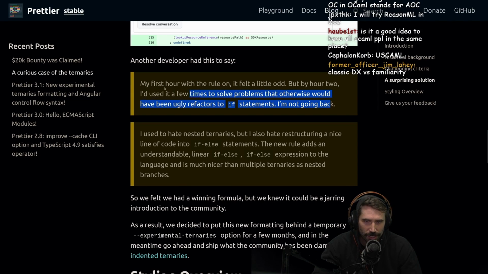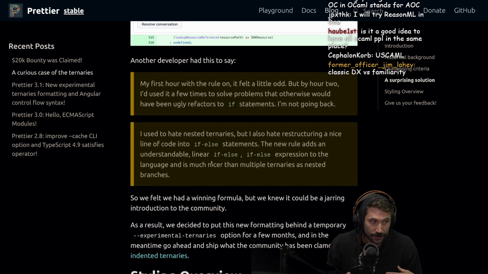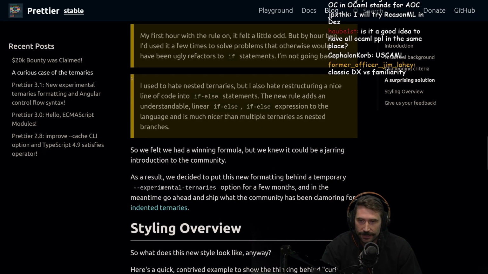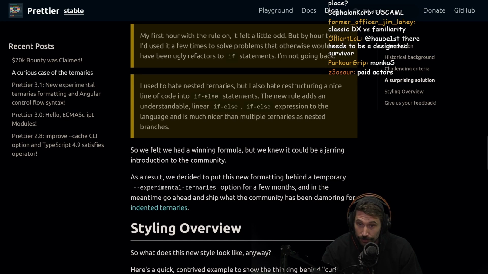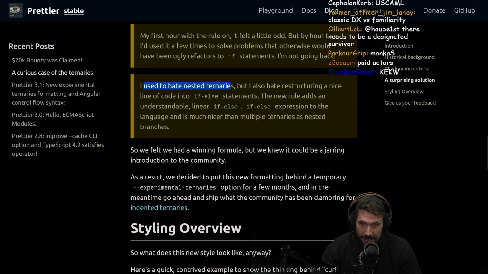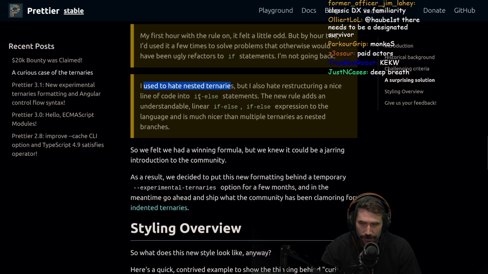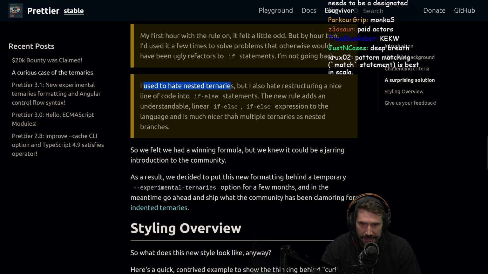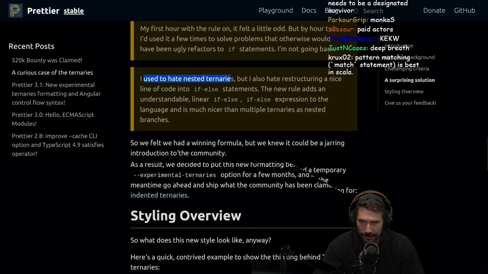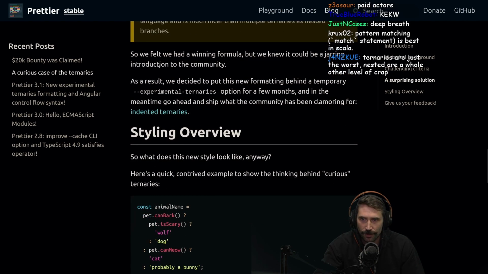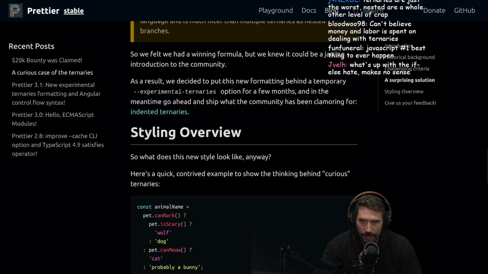Man, this is worrying me so much. The state of JavaScript is just, I'm actually getting anxiety over what I'm going to have to read. I used to hate nested ternaries, but I also hate restructuring a nice line of code into if-else statements. The new rule adds an understandable linear if-else expression to the language and is much nicer than multiple nested ternaries. Okay, so we felt we had a winning formula, but we knew it could be a jarring introduction to the community. As a result, we're releasing it behind a temporary experimental flag.